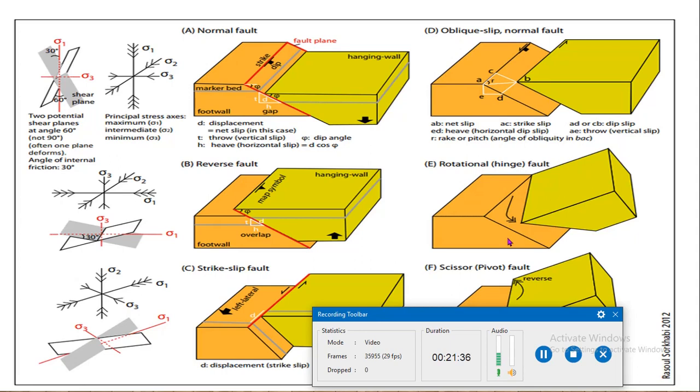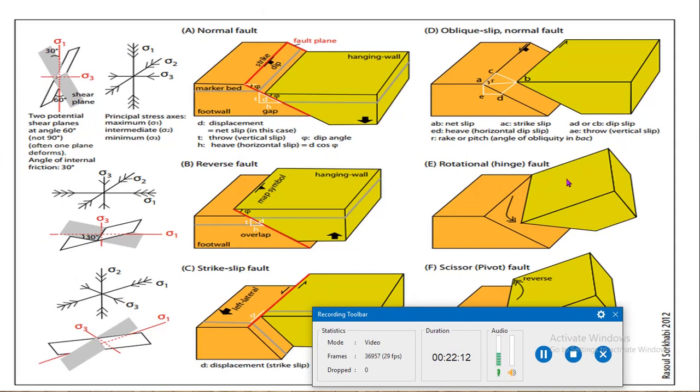Another important type of fault is imbricate or schuppen structure. Schuppen structure means when several thrust planes develop in parallel sets, a series of high angle reverse faults may also develop between pairs of thrust planes, giving rise to what is known as imbricate or schuppen structure. This series of high angle reverse faults is known as schuppen structure. This is all about the classification of faults.